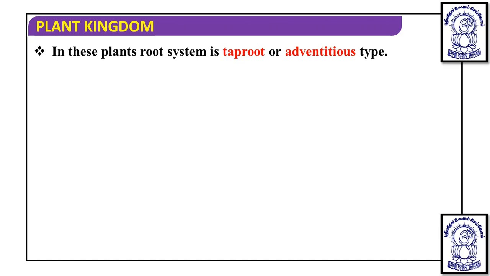When we see the plant body, whether it is a tree, herb or shrub, we find a root, stem and leaf. The root system can be taproot or adventitious type.